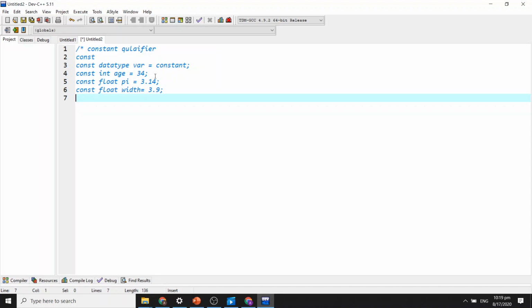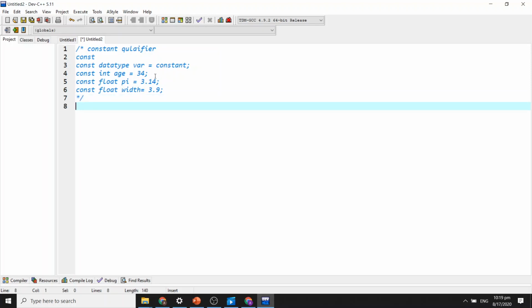Now I'm going to tell you how a variable can be declared and initialized. There are two terms, variable declaration and variable initialization. Now we'll see what these terms are.